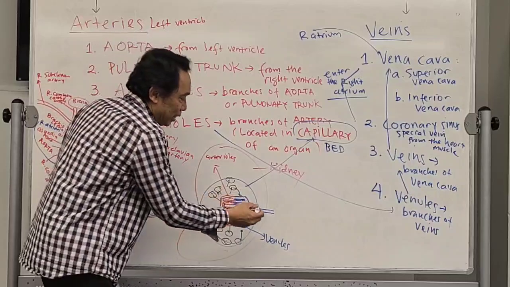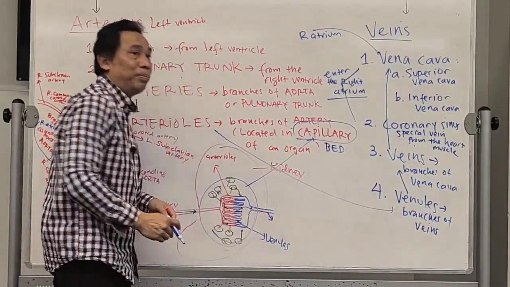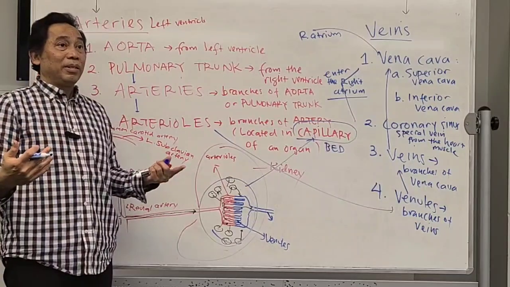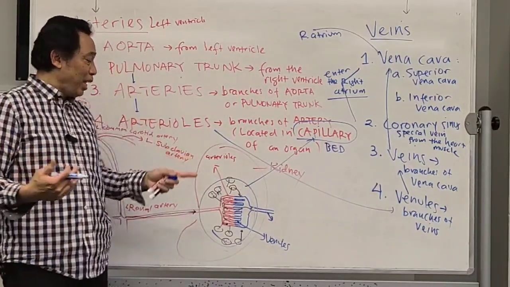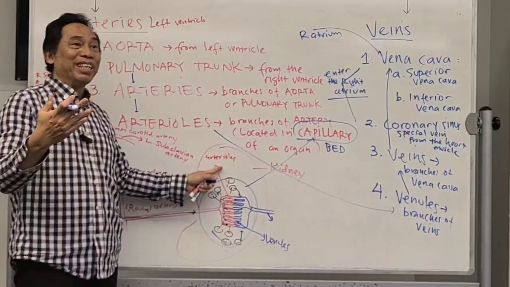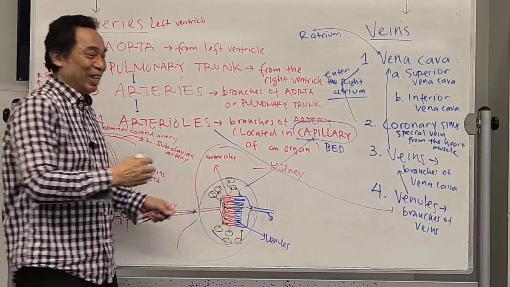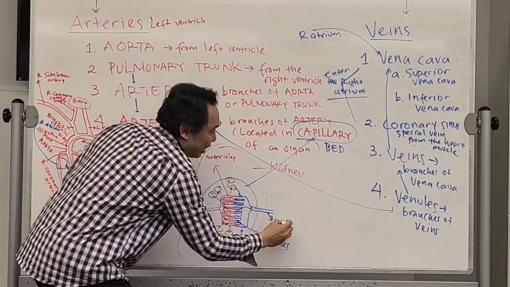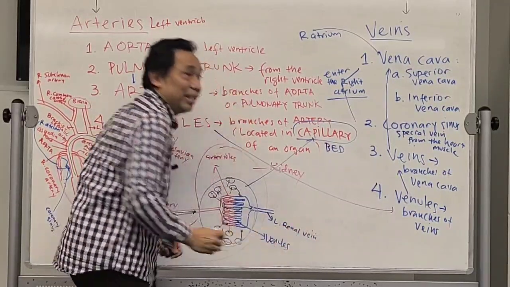Now, what do you call the combination of venules? This is going to be a little bit bigger vein. What is it generally called? Vein. But it has a name because it is coming out from the kidney. What is the name going to be? Renal vein. And because this is coming from the left side, it's going to be left renal vein. You with me?